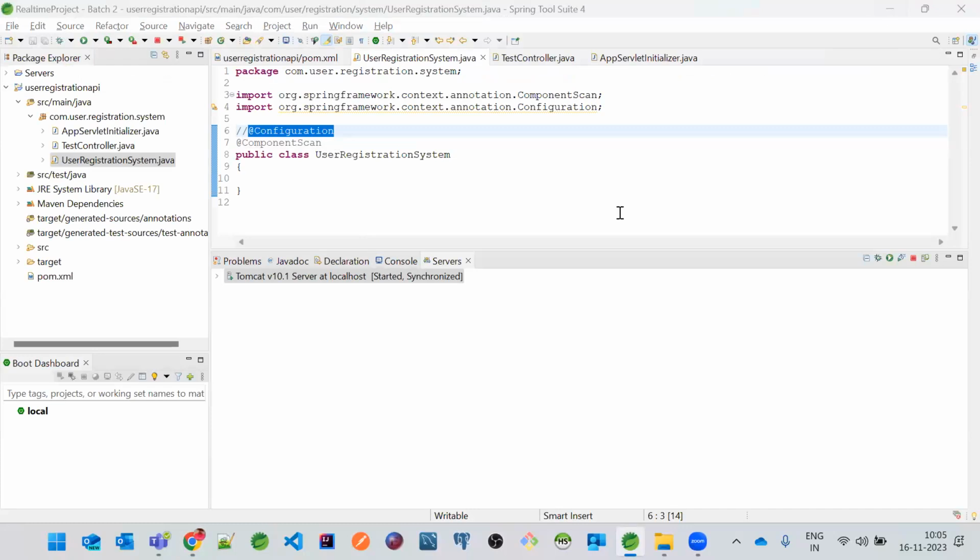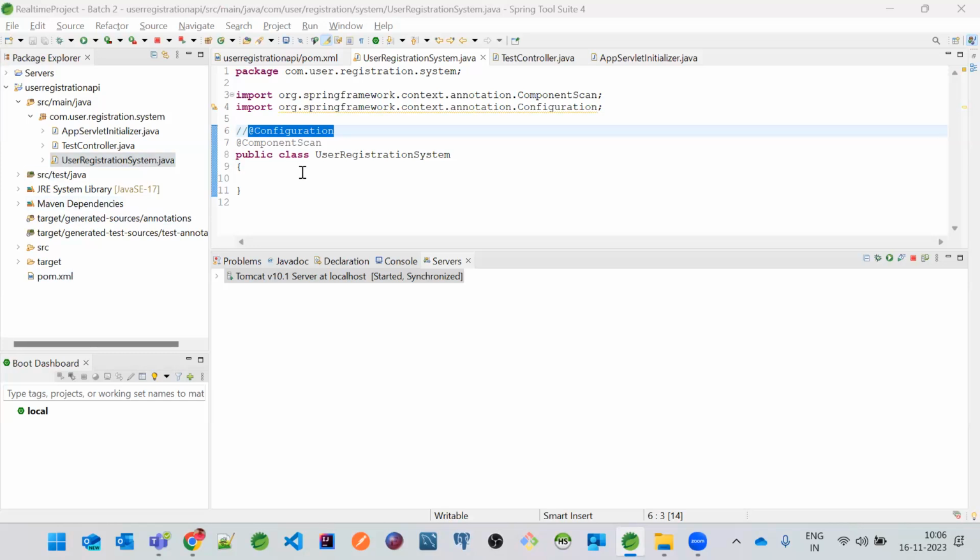Anyone? So configuration is required only for Spring Core based applications, not for web applications. For web applications, configuration is already present in a lot of classes, that means inbuilt classes. Let me explain what I want to talk about.